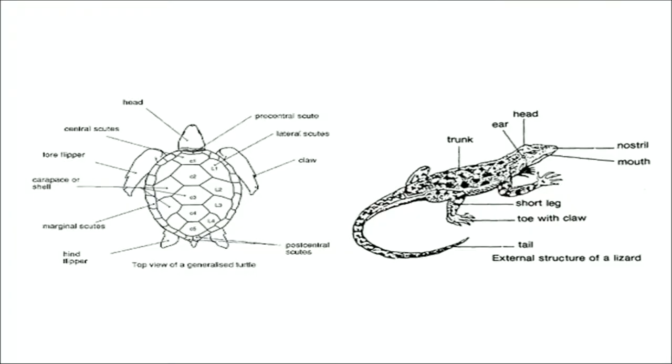They have jaws with a horny beak, and teeth are not present in them. Hind limbs with four digits, adapted for perching, walking or swimming. Birds are able to perch, to walk, to hop, and even they can swim. Bones with air spaces to make the skeleton light, that is, they have pneumatic bones. Forelimbs are modified into wings for flight.